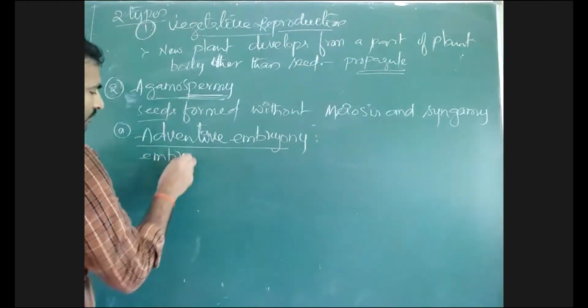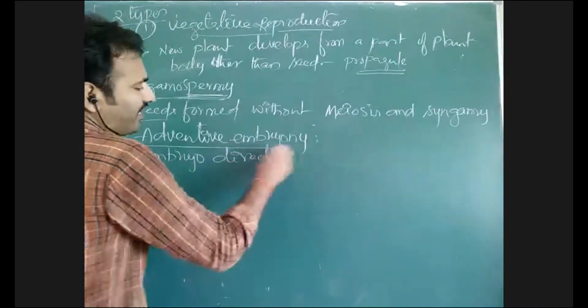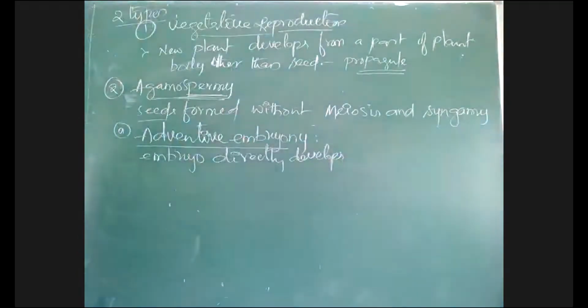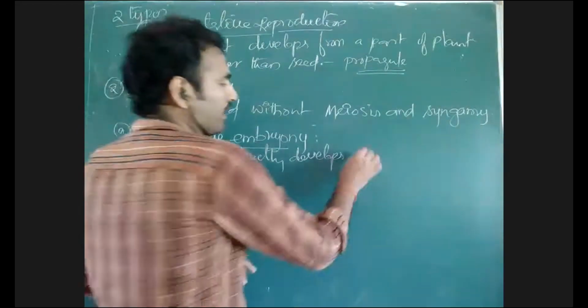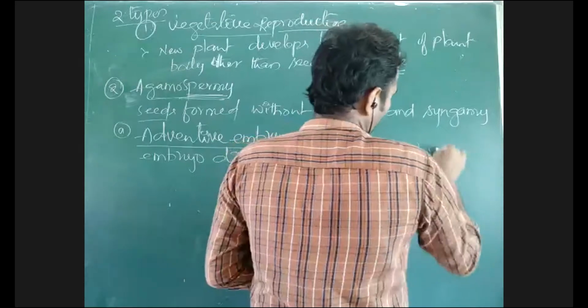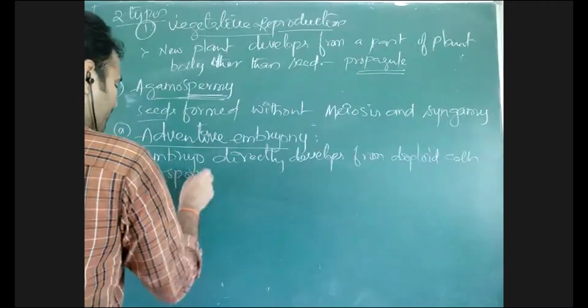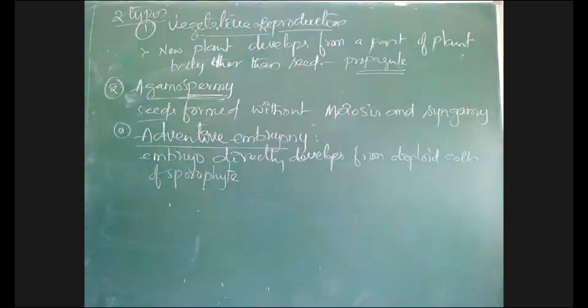Embryo directly develops from diploid cells of sporophytes. That condition is called adventive embryony.